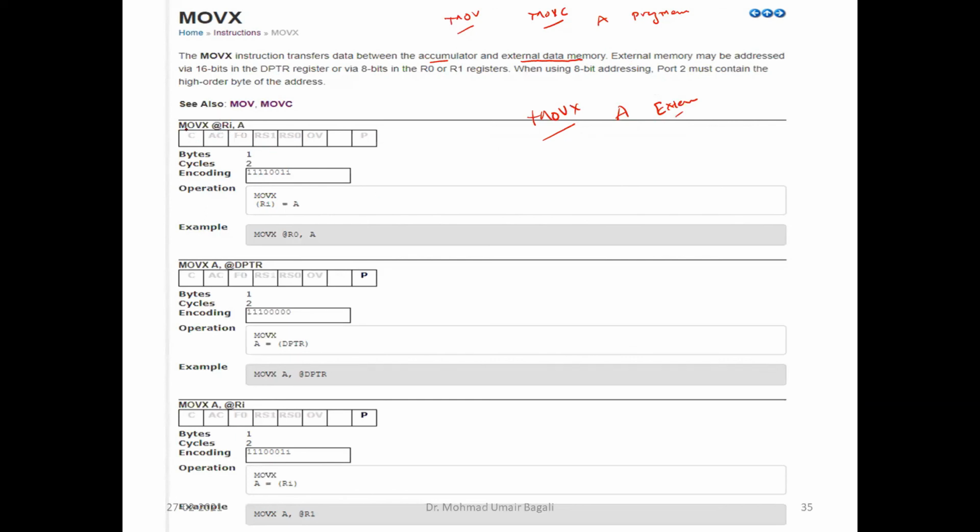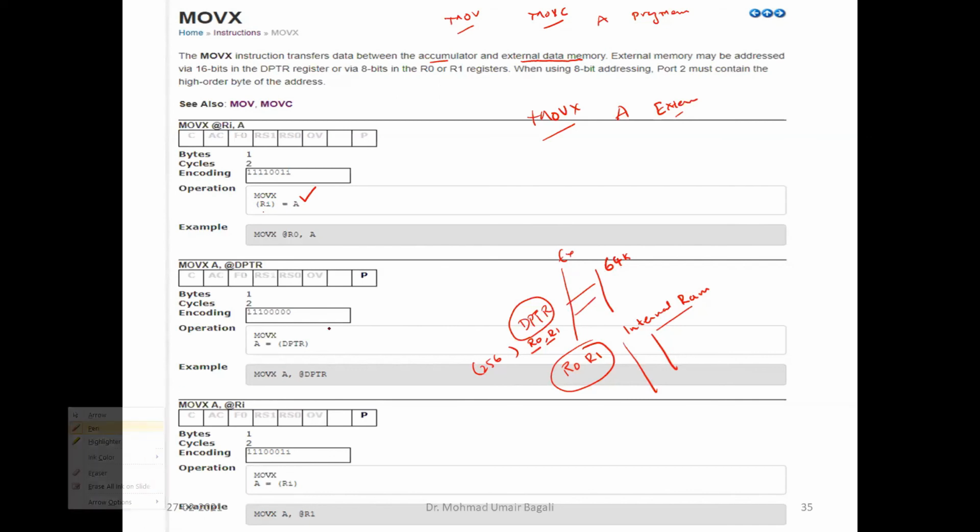So here, external RAM can be a maximum of 64 kilobytes. Therefore we can use DPTR most of the time. But if your external RAM is a maximum of 256 bytes, then I can also use R0 and R1 as a pointer register to point to external memory.